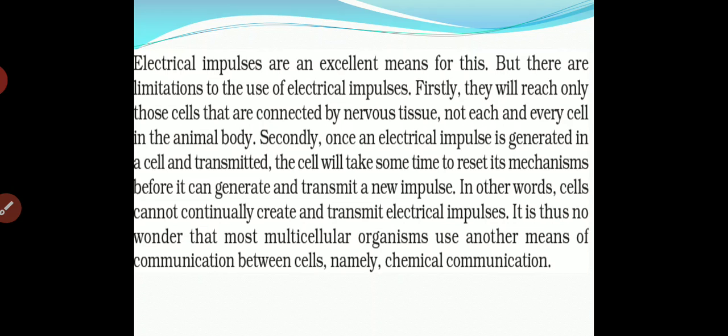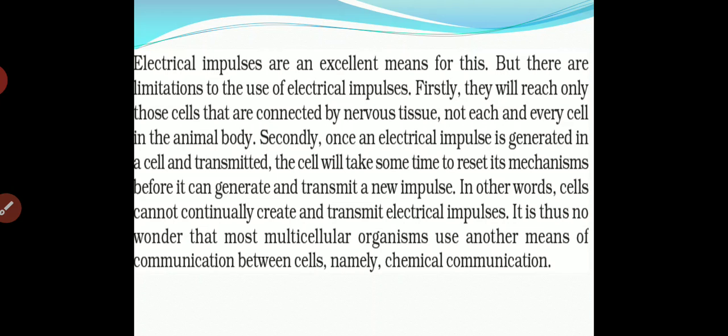So they will reach towards that cell, and that cell which is present in a nervous tissue will what? Not each and every cell in the animal body. Okay, now we are talking about that only. The electrical impulses that are formed or created are reaching only which cells? The cells of a nervous tissue. Electrical impulses will reach the cells of a nervous tissue, and that will work towards it.